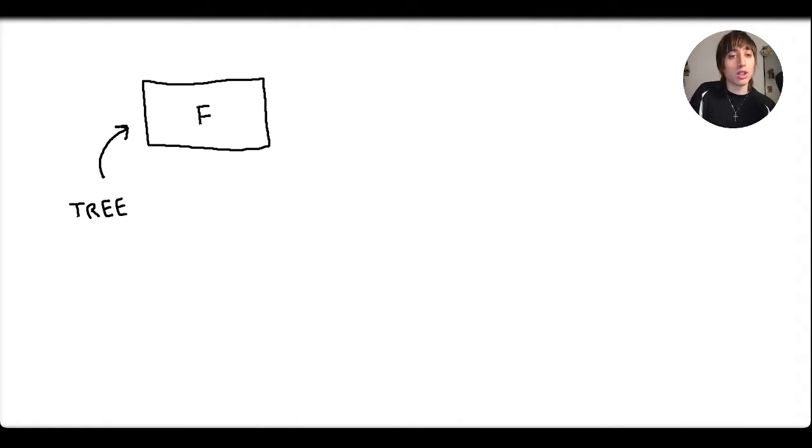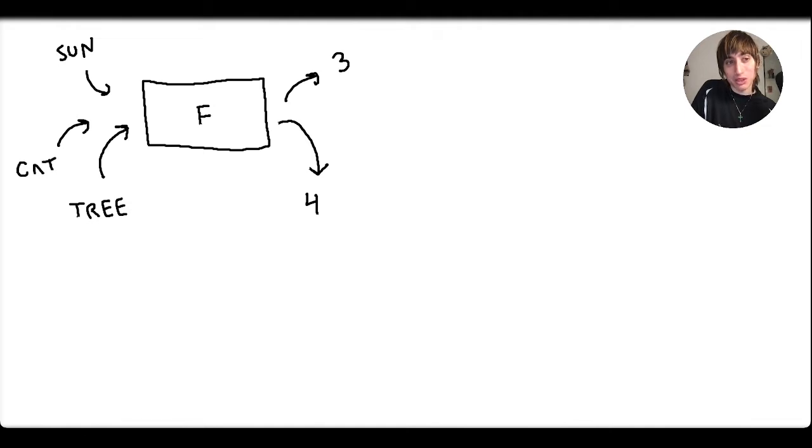I tell it a word, for example, tree, and the function counts the letters and tells me the answer: 1, 2, 3, 4. So the function would say 4. I can give it the word sun, for instance, and the function will say 3 because it has 3 letters. I can give it the word cat and it will also count 1, 2, 3, so 3.